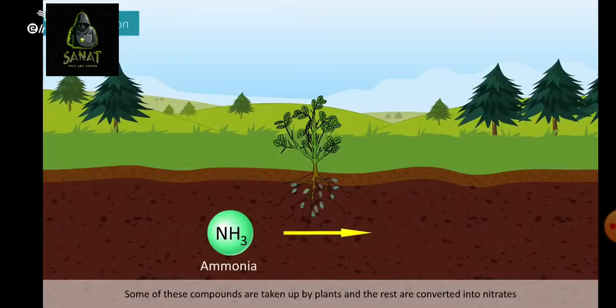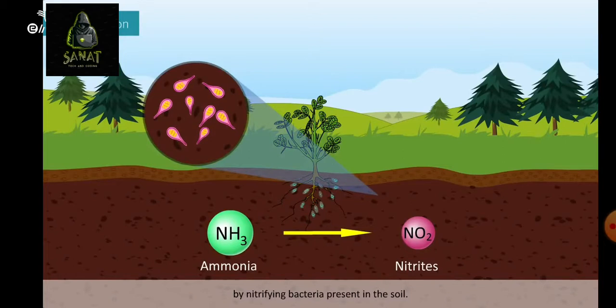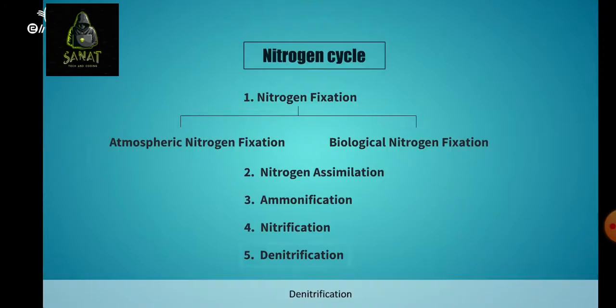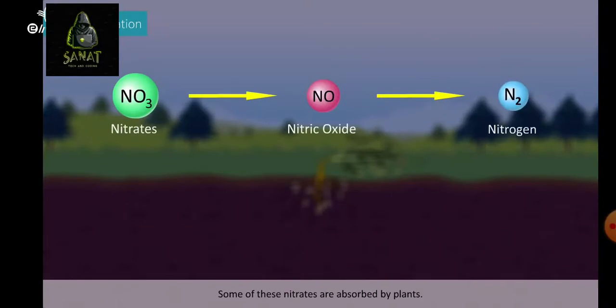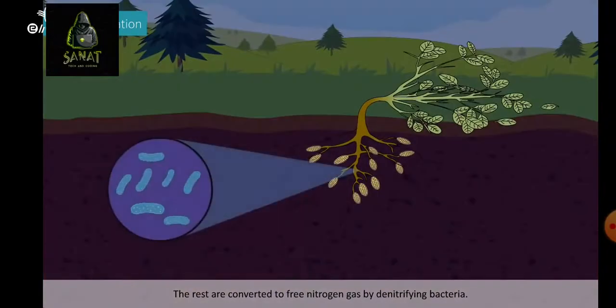Nitrification. Some of these compounds are taken up by plants and the rest are converted into nitrates by nitrifying bacteria present in the soil. The process of conversion of ammonia into nitrates is called nitrification. Denitrification. Some of these nitrates are absorbed by plants. The rest are converted to free nitrogen gas by denitrifying bacteria. This is called denitrification.